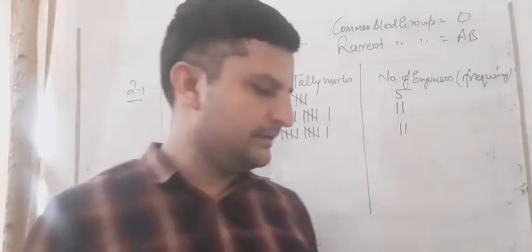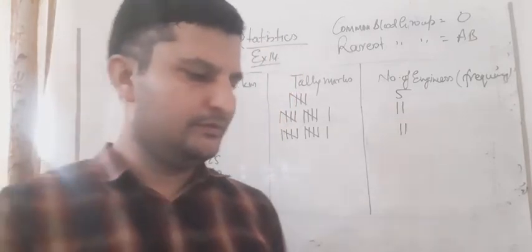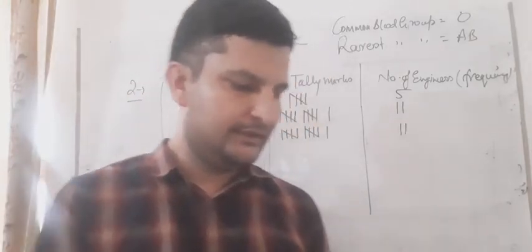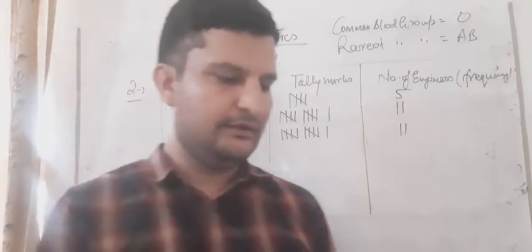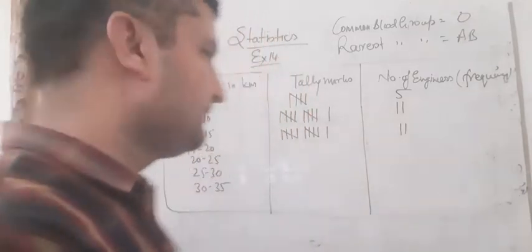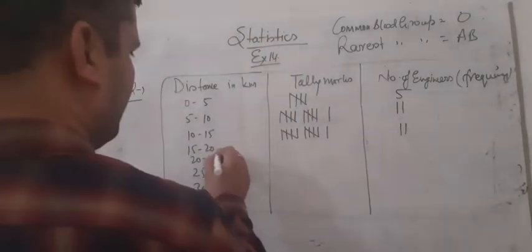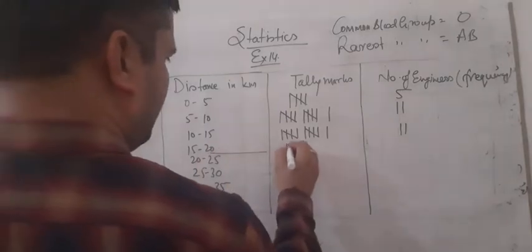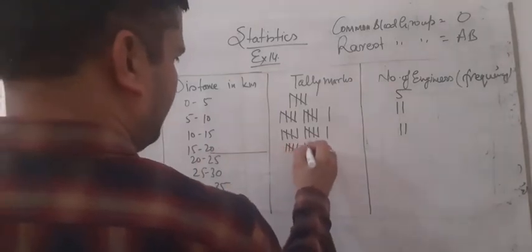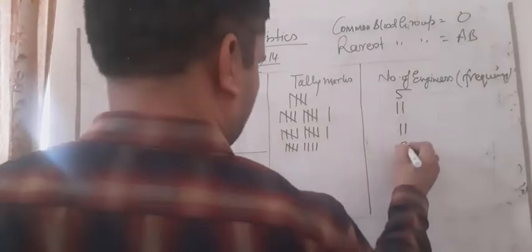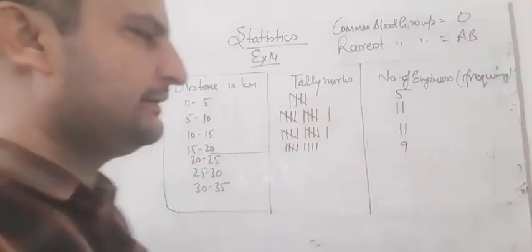So how many are there? 1, 2, 3, 4, 5, 6, 7, 8, and I think the last one is 9. So 9 are coming in 15 to 20. 1, 2, 3, 4, 5, 1, 2, 3, 4. The number of engineers is 9.